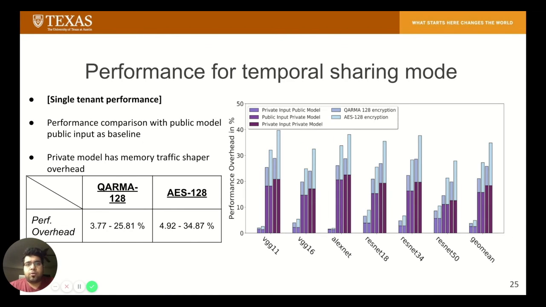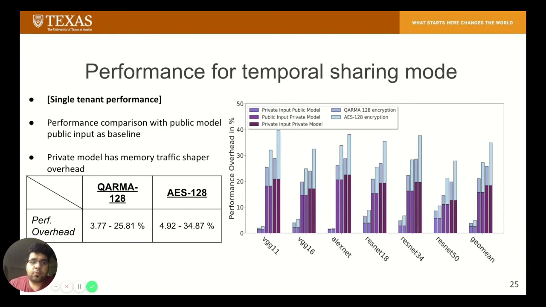Finally, we show the overall performance overhead for different threat models, which are evaluated in our setup with either Karma 128 encryption or AES 128 encryption. The baseline assumes no security for either inputs or models. The performance overhead ranges from 3.77 to 25.81% with the Karma encryption block and 4.92 to 34.87% with AES encryption decryption.